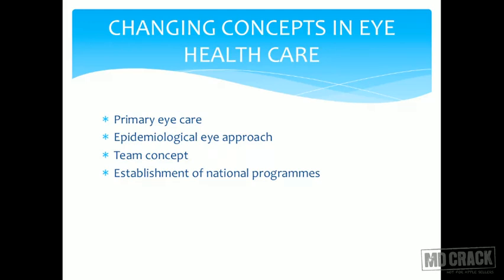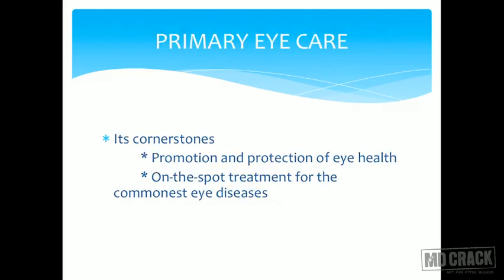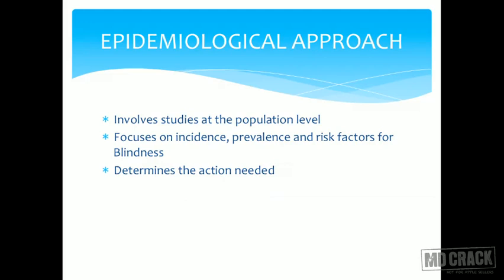Changing concepts in eye health care, you have primary eye care, epidemiological eye approach, team concept, and establishment of health programs. Primary eye care, taking care of ocular problems at the periphery. Okay, you can have bandages, you can have tetracycline ointments at the periphery. You can have some basic antibiotics also which can be given to the health worker so that the patients are not referred unnecessarily. This comes under primary eye care.